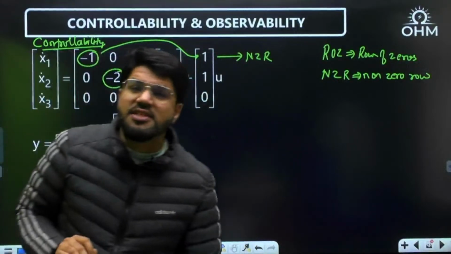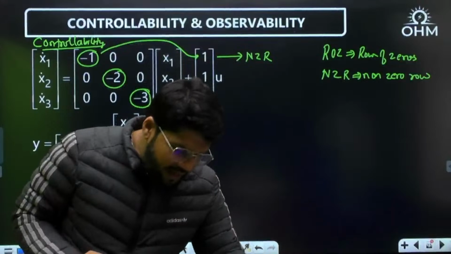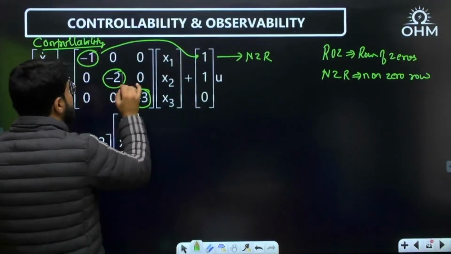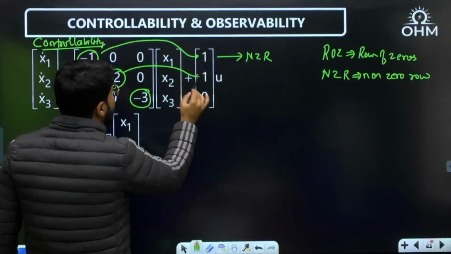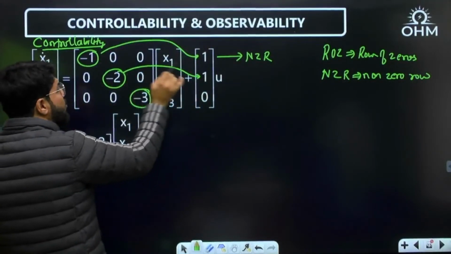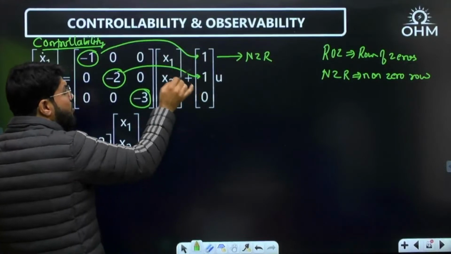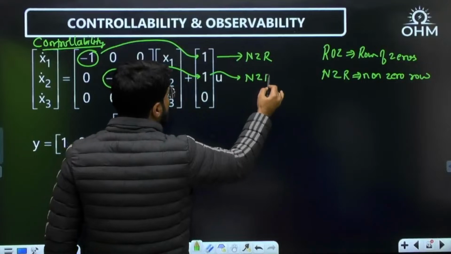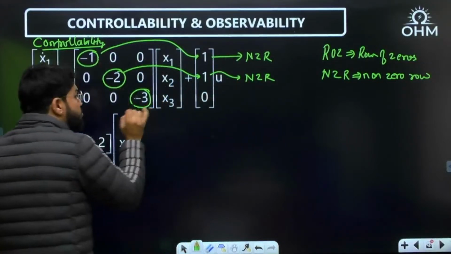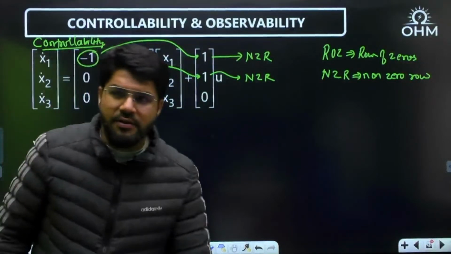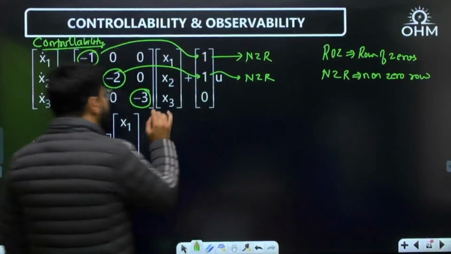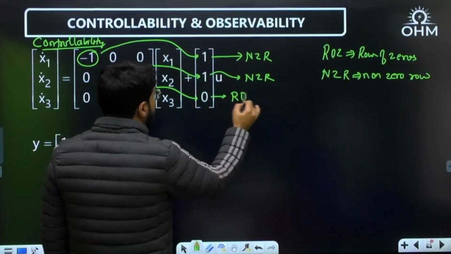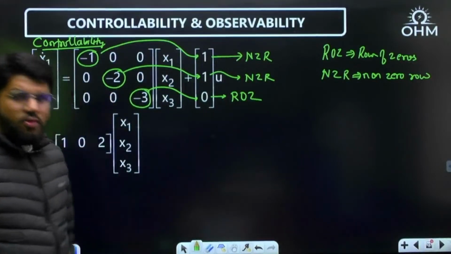Now you have to check this for every diagonal element. This is the second diagonal element, known as the second distinct eigenvalue. Corresponding to the second eigenvalue, I will go to the second row of the B matrix, and here also I find that it is a non-zero row. Corresponding to the third eigenvalue, we go to the third row of B, and the third row contains only 0. It is a ROZ, a row of 0.